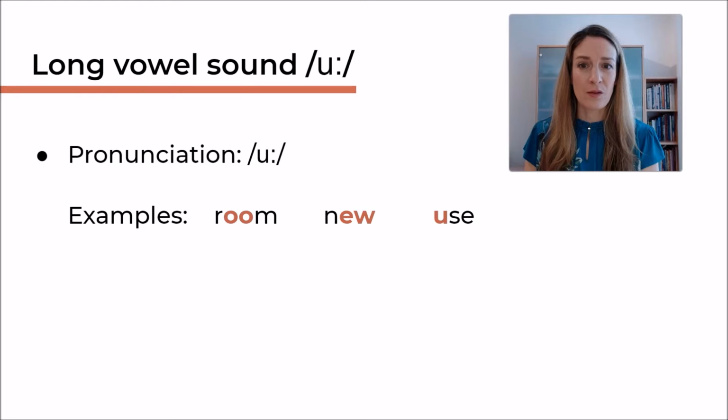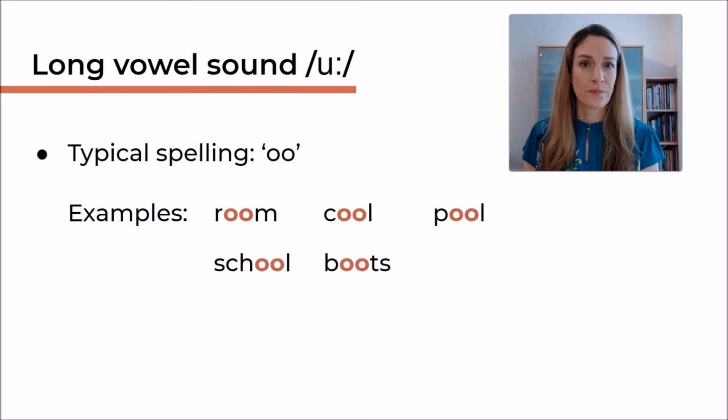The long vowel sound U. Pronunciation U. For example, room, new, use. Now, what is the typical spelling? Okay, this is when it can become a little bit confusing because here the typical spelling can also be double O. Here are some examples.